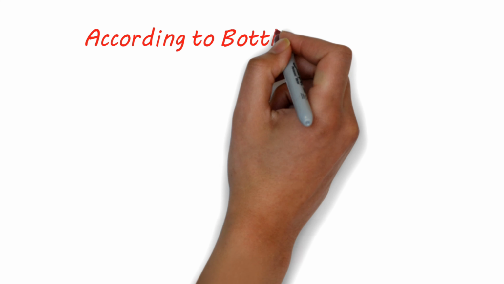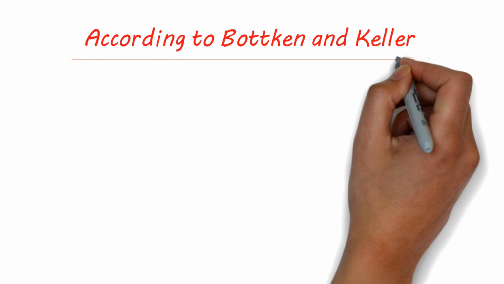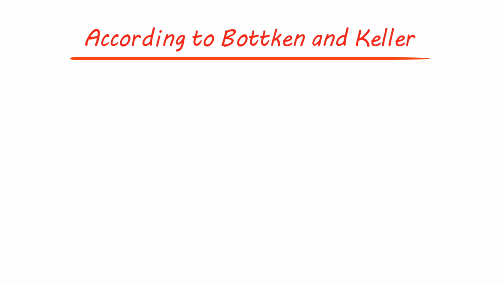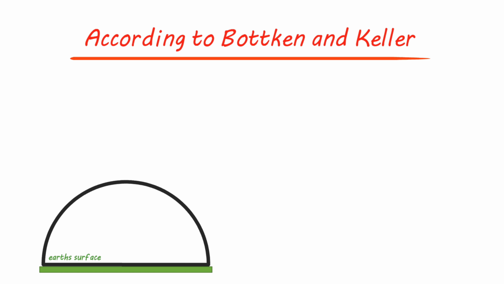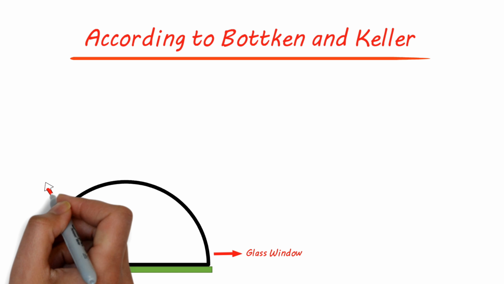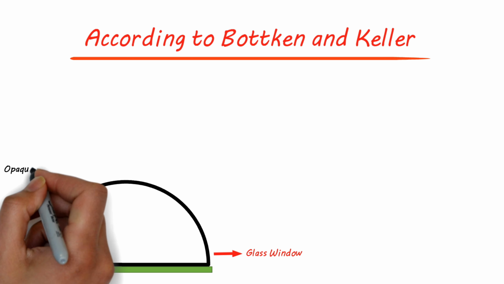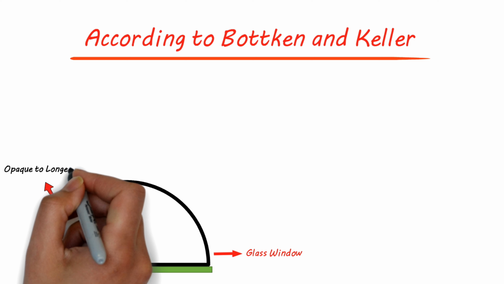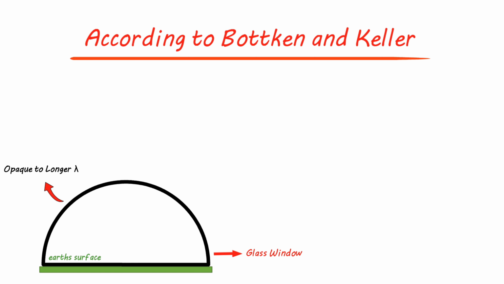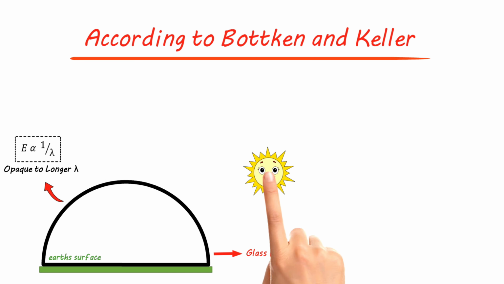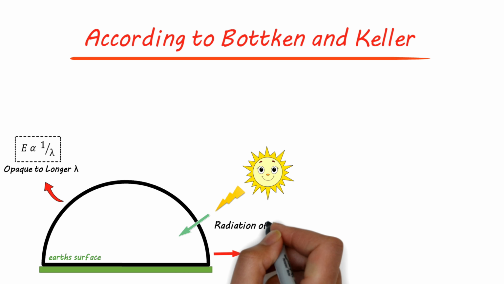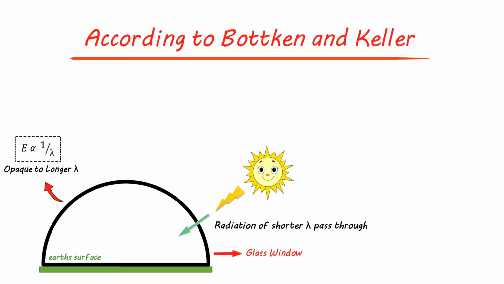Let's have a look at what Botkin and Keller say. According to Botkin and Keller, the Earth's surface is covered by a glass window. This glass window does not allow radiations of lower energy or longer wavelengths to pass through, which means the window is opaque to longer wavelengths, as per the equation. However, radiations of shorter wavelengths, meaning higher energy, can pass through the window.